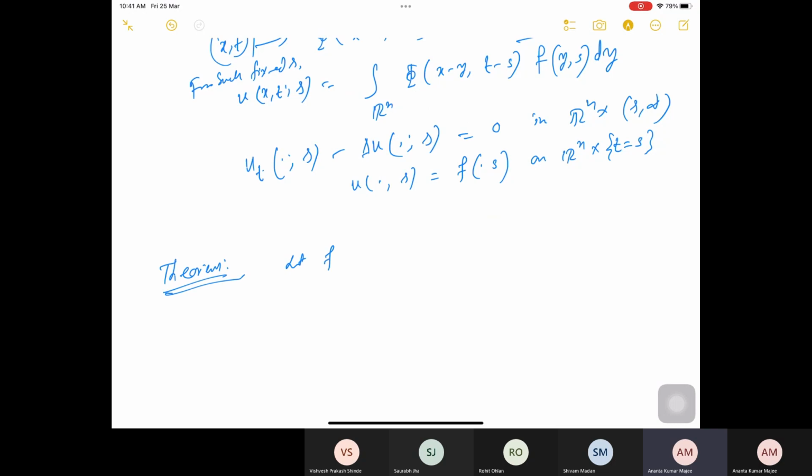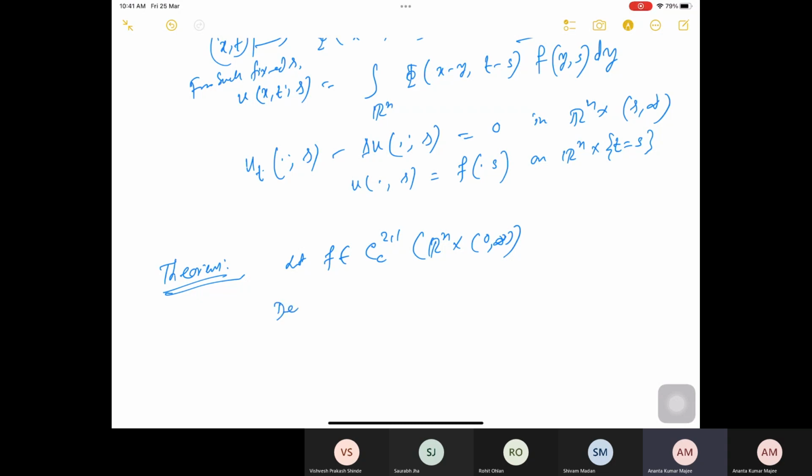Now let f be in C^2,1, which means it has a compact support. The first two is with respect to the space variable and one is with respect to the time variable, on Rn cross (0, infinity). It means C2 in the space variable, C1 in the time variable, and it has compact support.